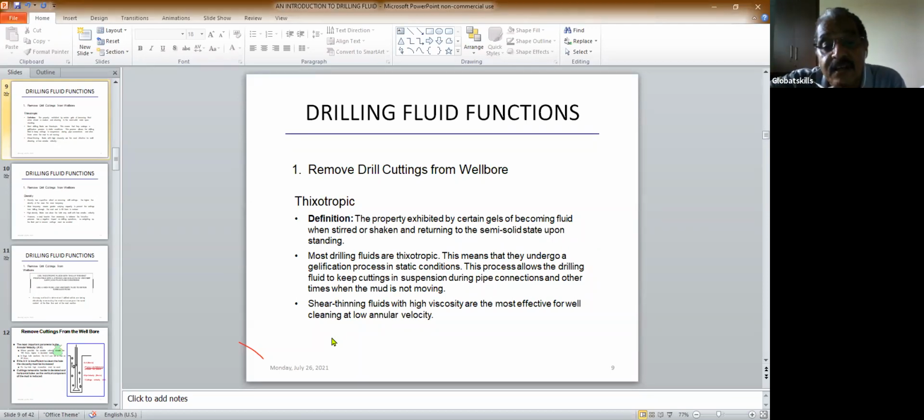So this is called shear thinning. Fluids with high viscosity are most effective for well cleaning at lower angular velocity. The shear thinning property is important for hole cleaning, so the most important thing here is hole cleaning.